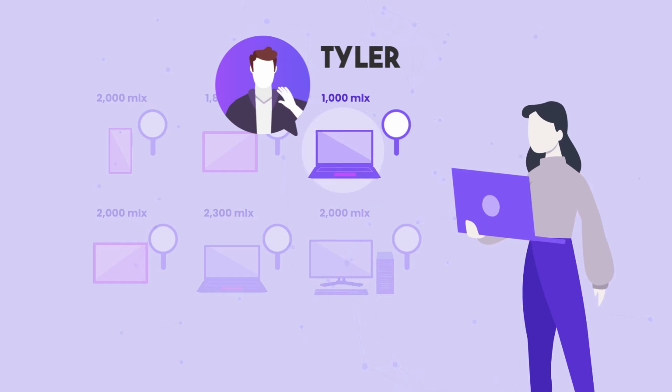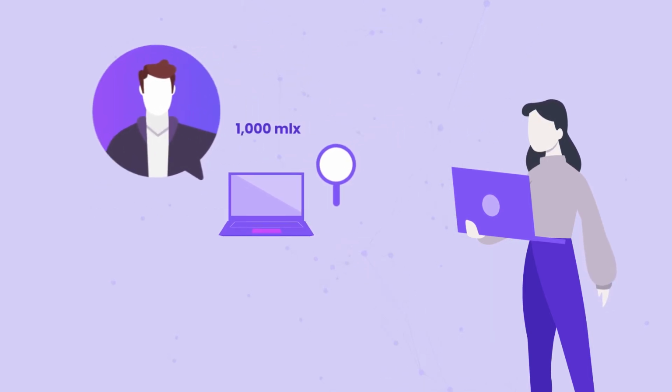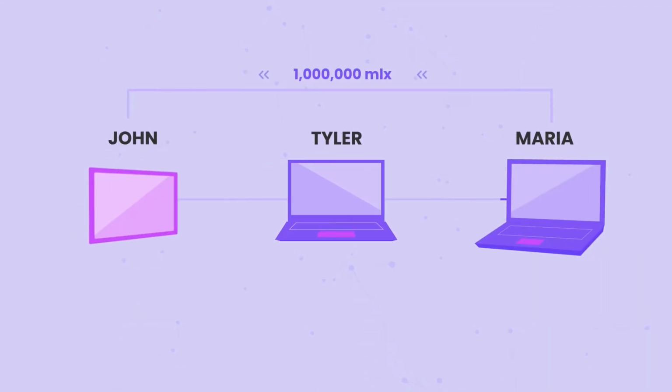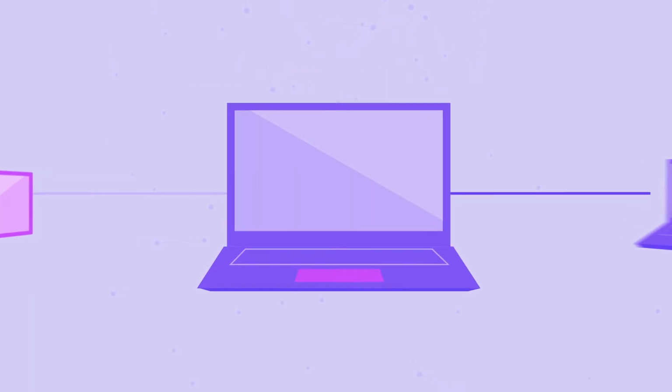Tyler is running a random peer node that is public and willing to do the work for the 1,000 Millix fee. Tyler's node is selected as a transaction proxy. The transaction indicates that 1 million Millix is being sent to John and 1,000 Millix is being sent to Tyler.